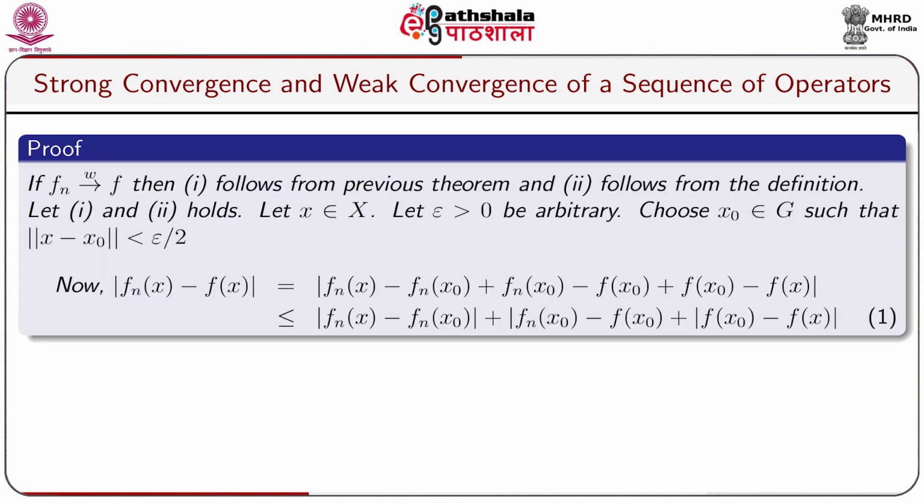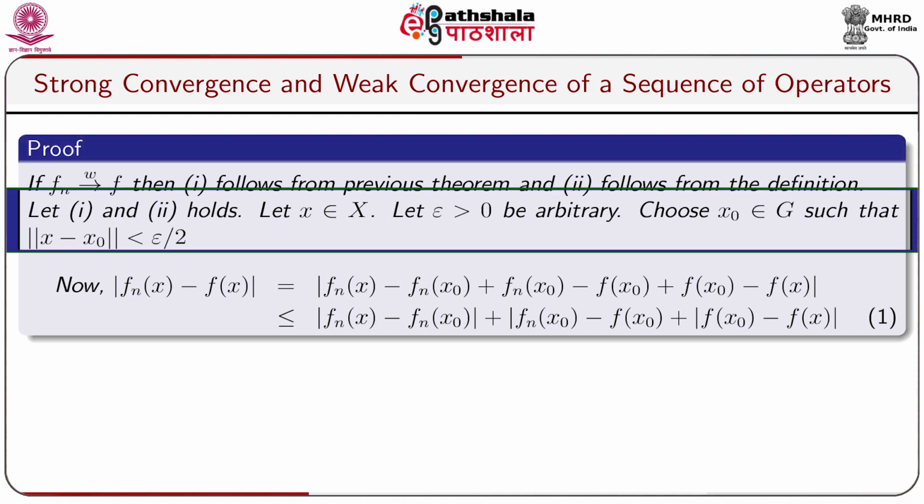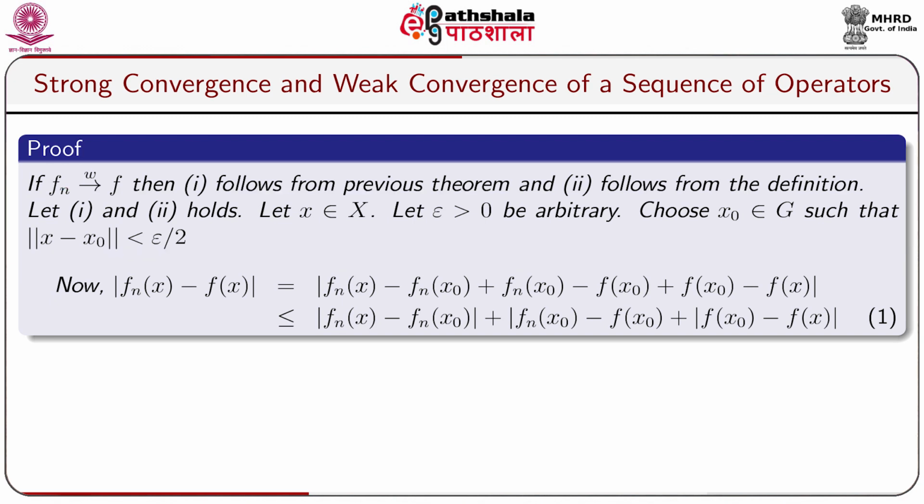Let us take a proof. If Fn converges to F weakly, then 1 follows from the previous theorem and 2 follows from the definitions. Let 1 and 2 hold. Let x belong to capital X, and let epsilon greater than 0 be arbitrary. Choose x naught belonging to G such that norm of x minus x naught is strictly less than epsilon by 2.